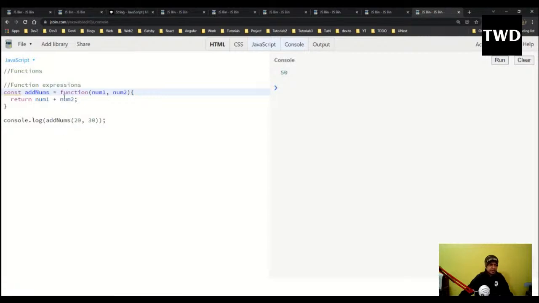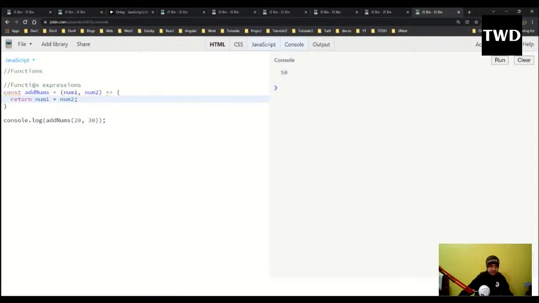Arrow functions are a bit different. They're like function expressions, but we don't even have to give the function keyword now. So I will remove this function keyword and put an equals sign and greater than sign, with no gap between them. This is also known as a fat arrow function. I will clear it and run it.